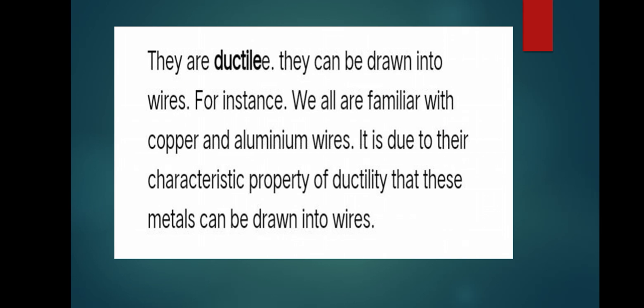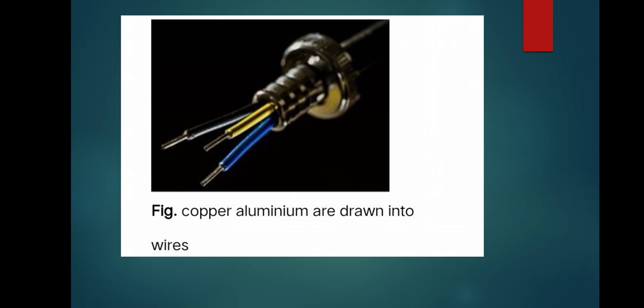Next physical property of metal is they are ductile. Ductility means they can be drawn into wires. For example, we are all familiar with copper and aluminium wires. It is due to their characteristic property of ductility that these metals can be drawn into thin wires. You will be really surprised to know that a wire of about 2 km length can be drawn from 1 gram of gold. Means generally metals show the ductility property.